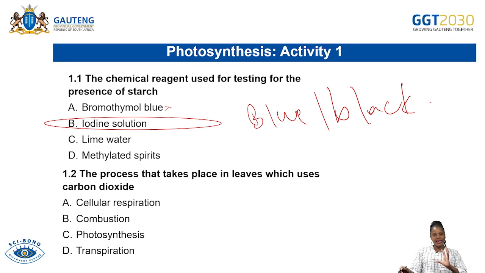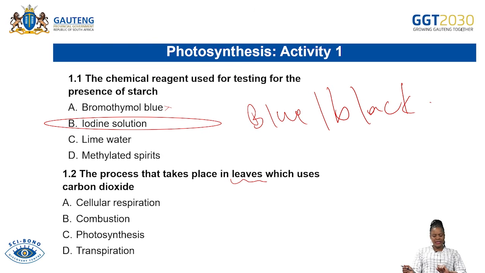So if the starch is present, then the substrate that is tested for starch will turn blue black. Don't forget that. The second question says the process that takes place in leaves which uses carbon dioxide. Is it cellular respiration? Is it combustion? Is it photosynthesis?